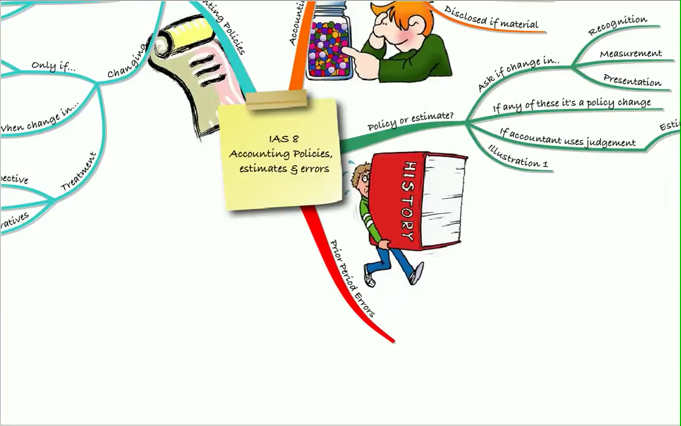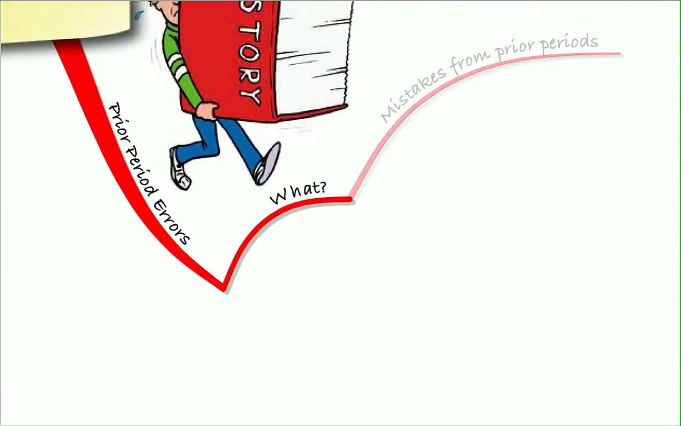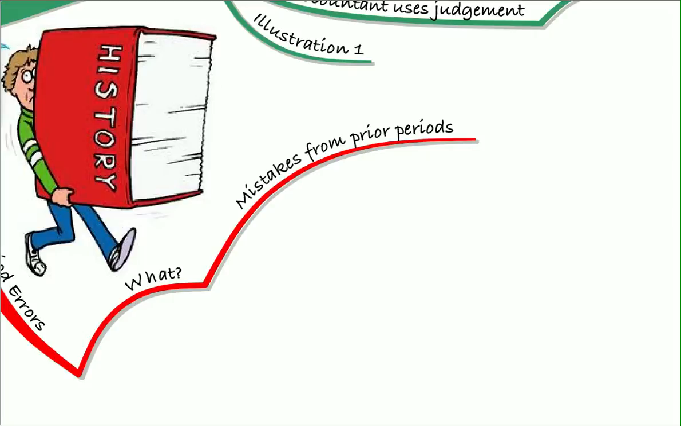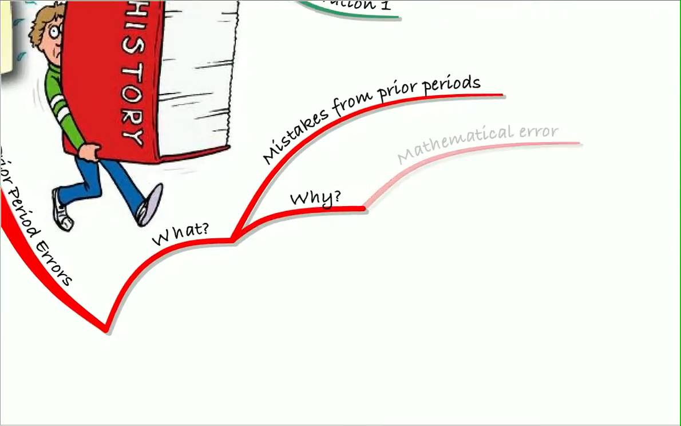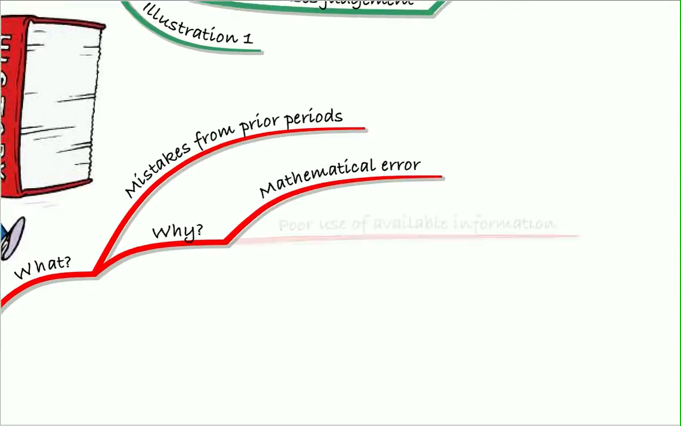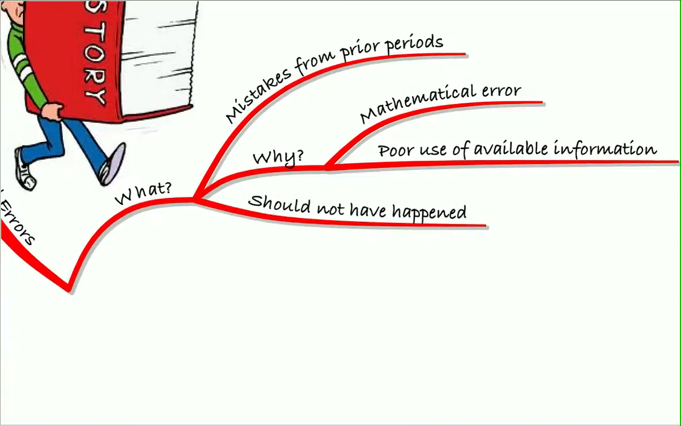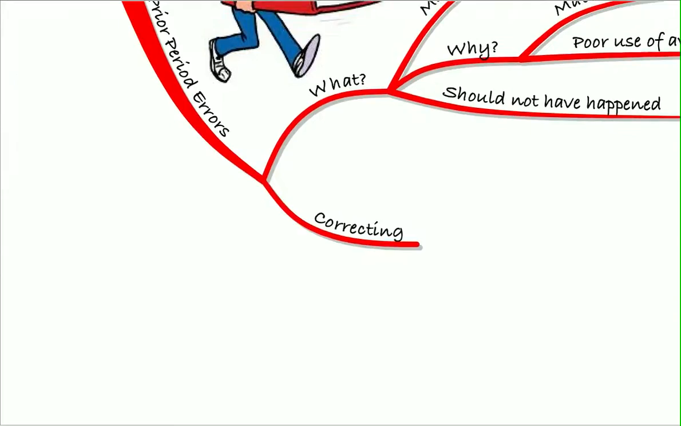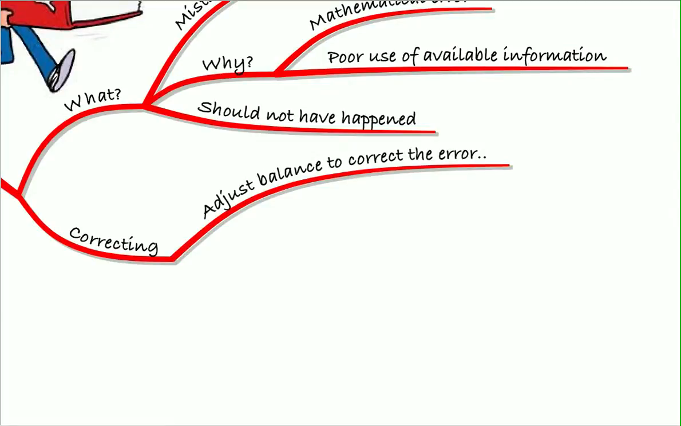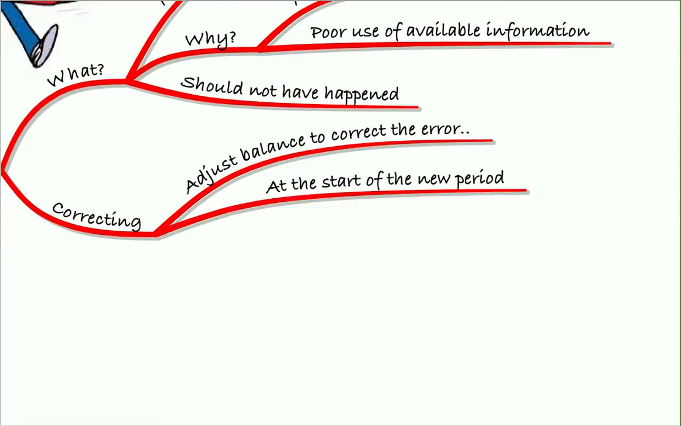We then went on to look at prior period errors. Remember, these are simply mistakes that have been made in prior years. Why might that happen? Well, simply through mathematical error or the use of the available information was done incorrectly. So these should not have happened. How are we going to deal with them? Well, what we're going to do is adjust the balance to correct the error. We'll do that at the start of the new year.